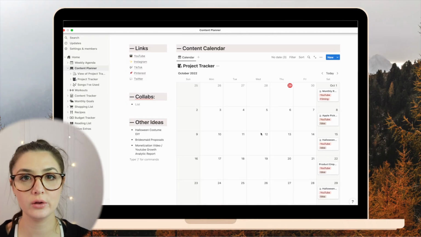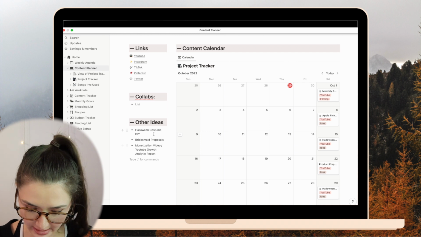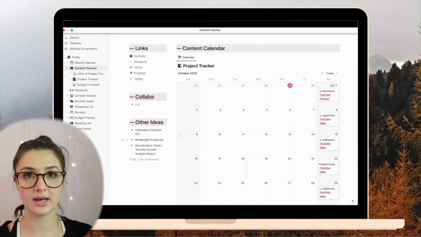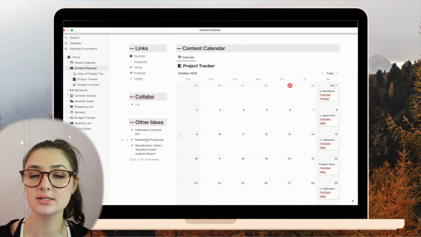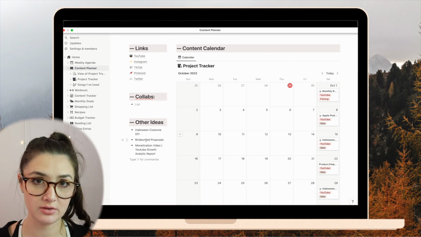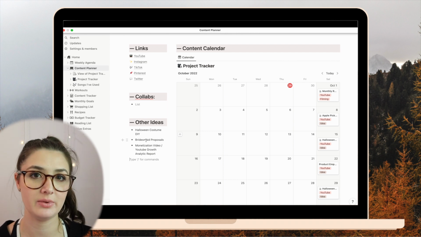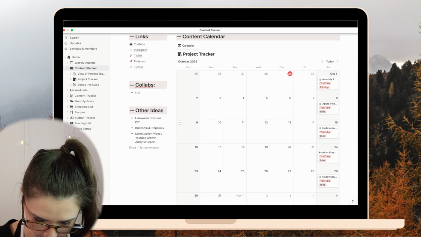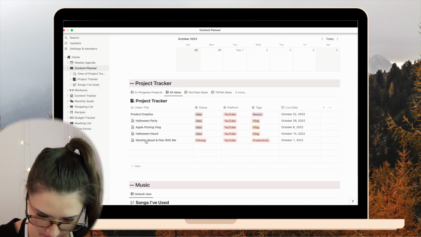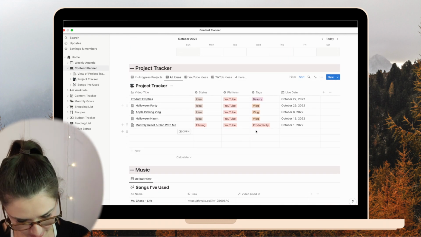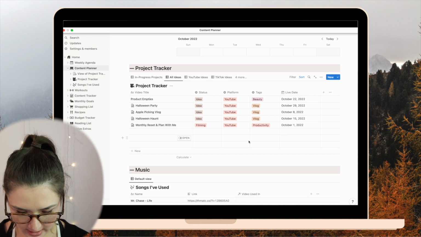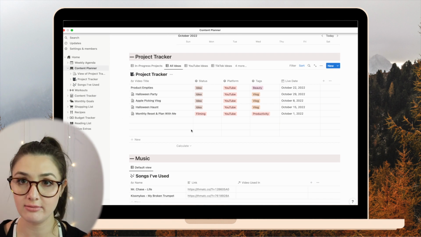I've entered all of the videos that I actually have planned so far and any other ideas that I have for, I don't know, bonus content, or if one of the videos falls through, then I can replace it with that. So that is that. And then it gets all nicely sorted into this table here, and I can go in and edit it as I have more info.